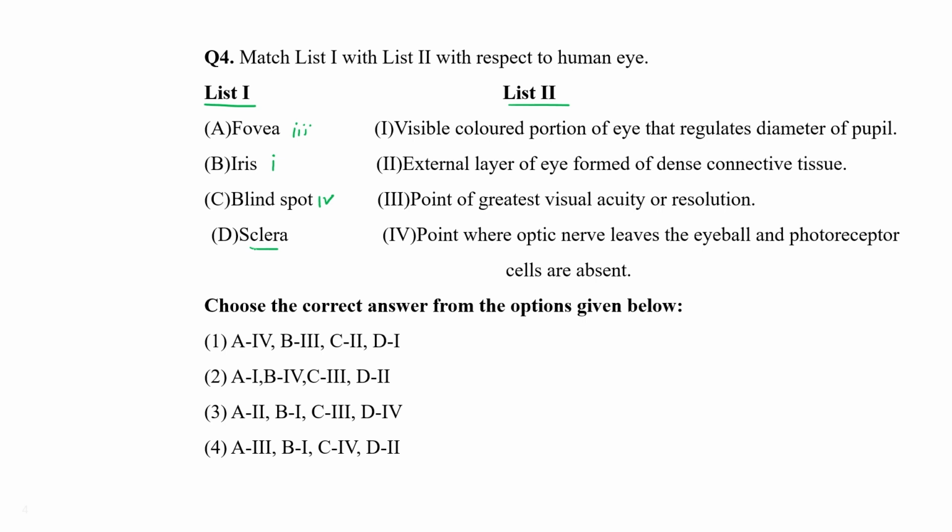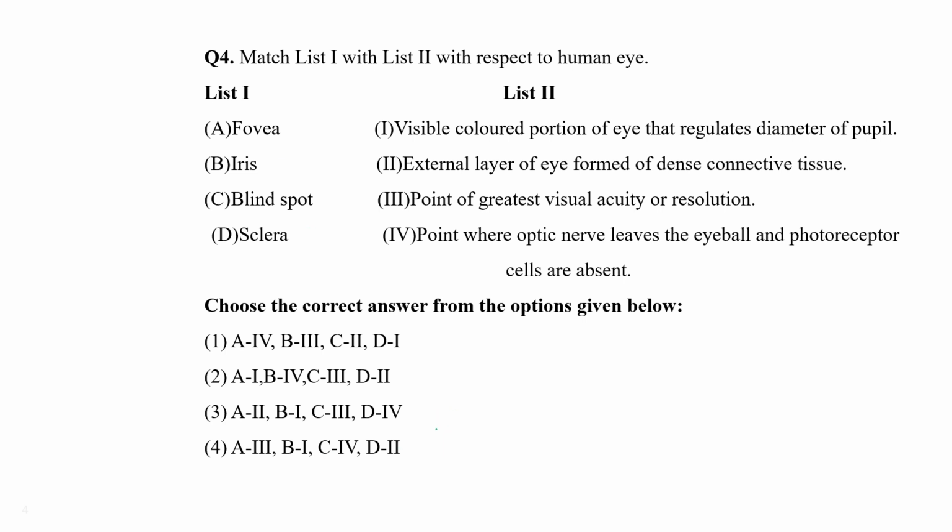And what is sclera? It is the outer covering, external covering of the eye, and it is made up of dense connective tissue. So can I write down 2 over here? Okay. So 3 with A comes only in the fourth option, and D with the 2 also comes over here. So choice number 4 would be the correct answer.